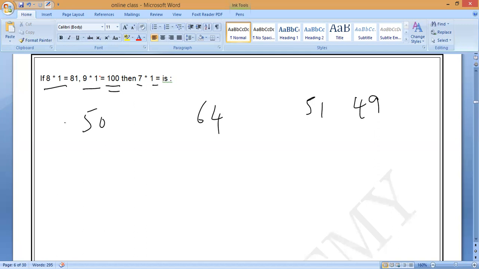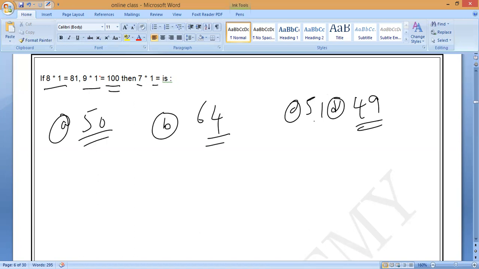Now you check it. This is option A, option B, option C, option D, which is correct. Now you can verify. Very simple question. You can check with the options, right? You can check with the options, you can understand. Anybody?